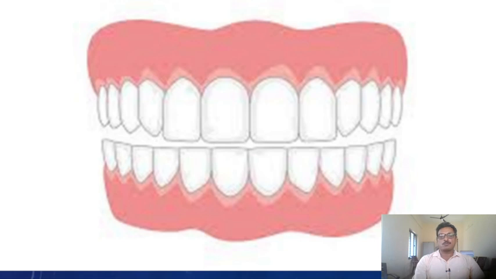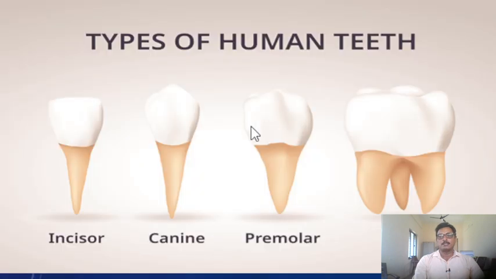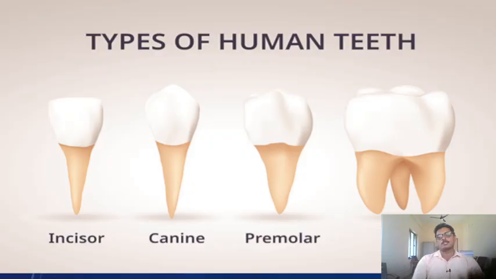If we see the first one, the incisors, these are the front teeth. The incisors occupy the front of the tooth row in both upper and lower jaws.